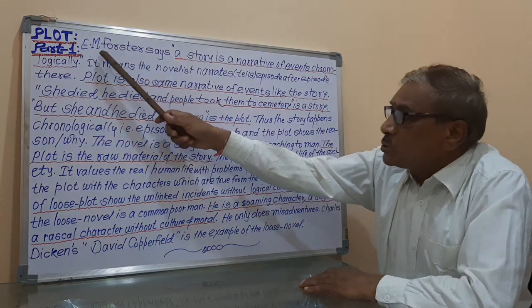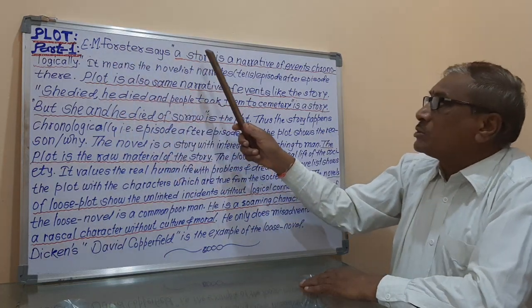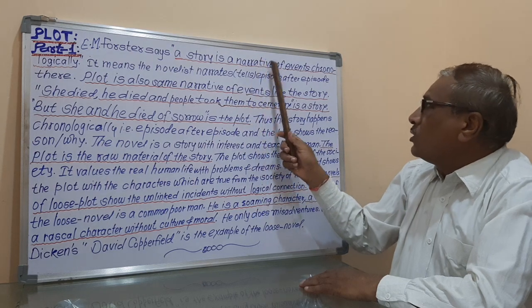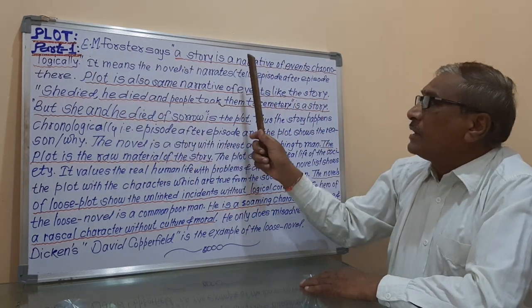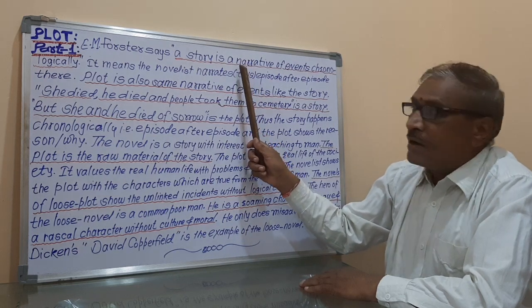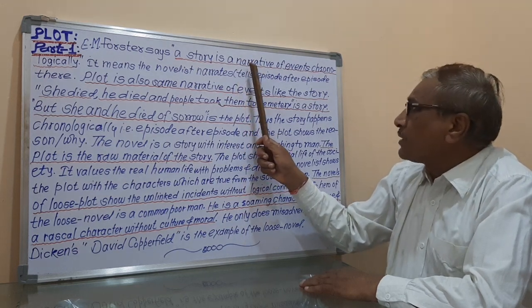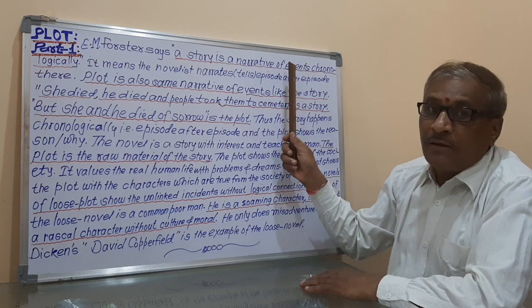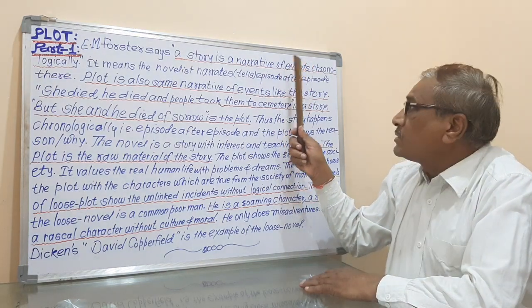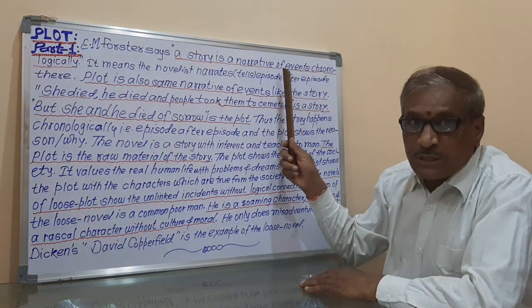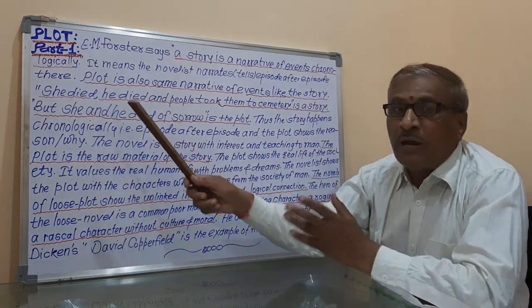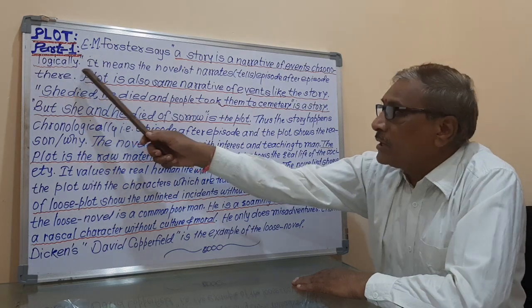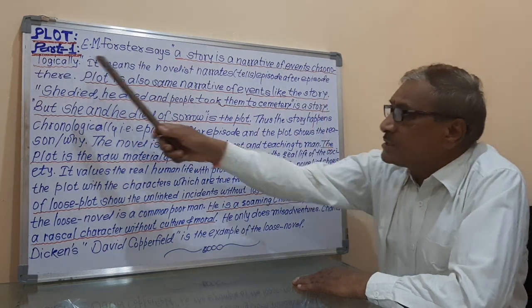So according to E.M. Forster, a story is a narrative of events chronologically. It means that the writer writes his story with the events, with the incidents, with the episodes. Chronologically means one by one he writes his story, that is called the chronological story.